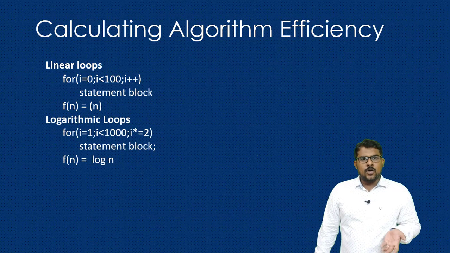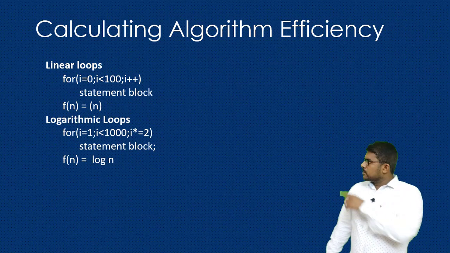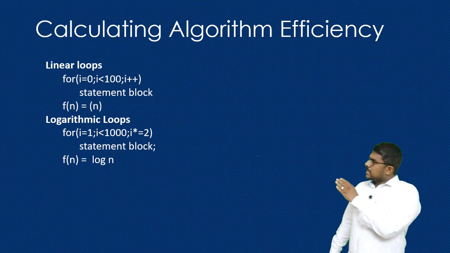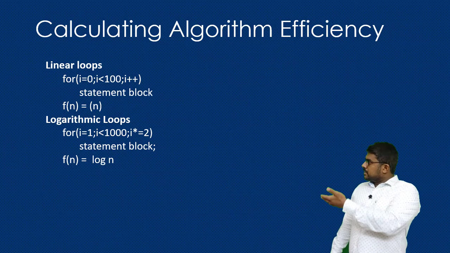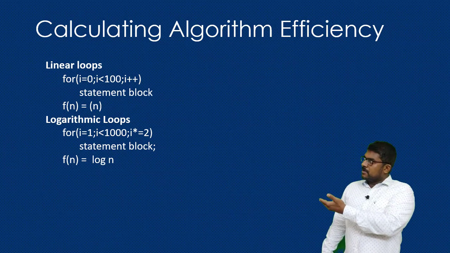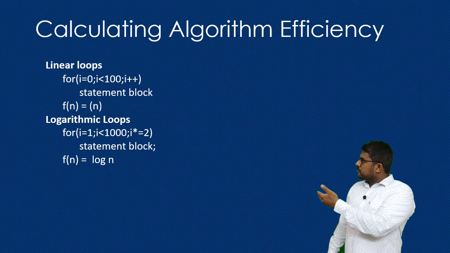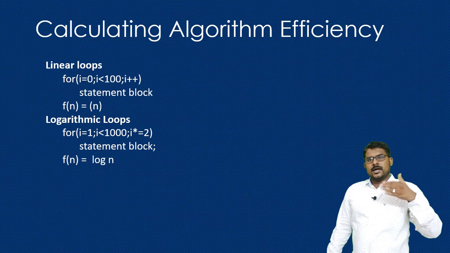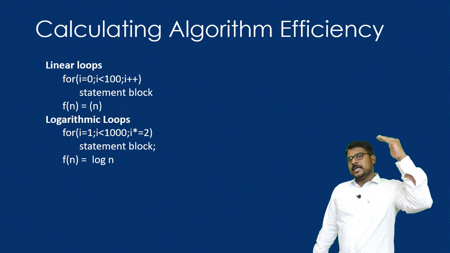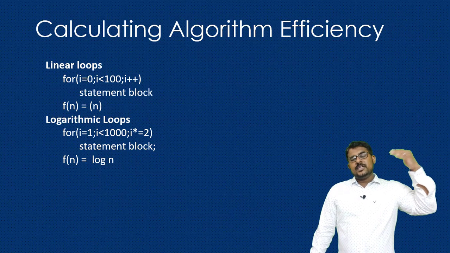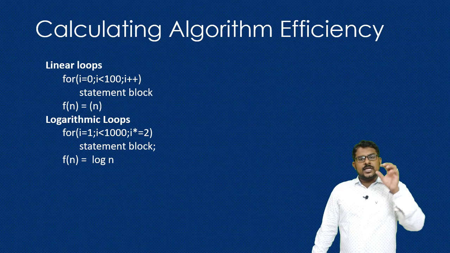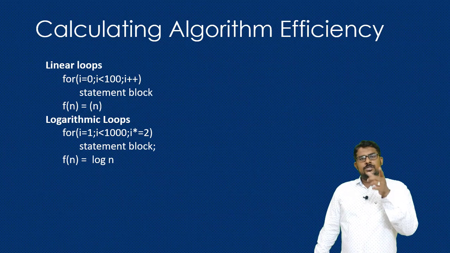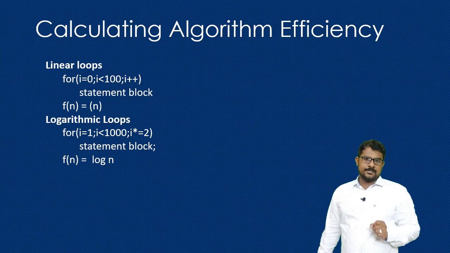The next one is the logarithmic loop. If you take this, initially the i value is 1, in the next iteration the i value is 2, then 4, then 8, and likewise 16. So here the i value is incremented exponentially. If the i value is incremented exponentially, the time complexity will be logarithmic. So here f(n) is nothing but log n.